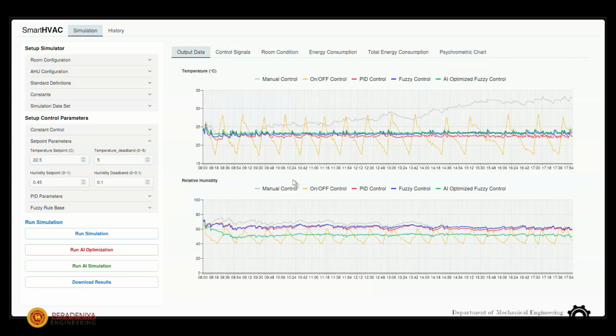Here we have shown that we can optimize a fuzzy logic controller using an LLM, and we have demonstrated it for HVAC. But we believe this has many applications, and we can use this concept in other control applications as well. So these are the results from our project. Thank you very much.